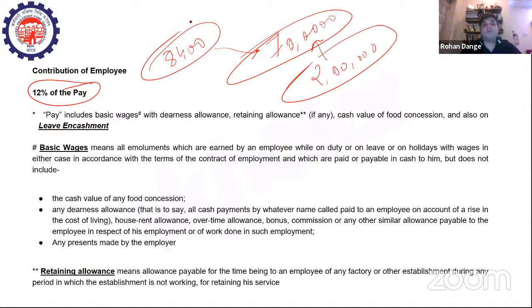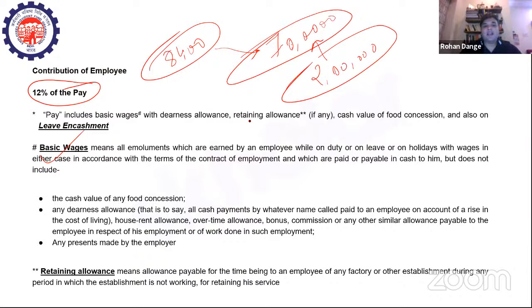So 8,400 rupees will be contributed by the employee and by the employer in the employee's account, right? So it is not 12% of the entire take-home salary. It is 12% of the basic salary, basic wages. I have given the basic wages definition: all emoluments which are earned by an employee while on duty or on leave or on holiday, in either case in accordance with the terms of the contract of employment, which are paid or payable to the employee.